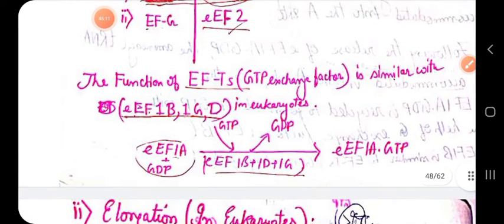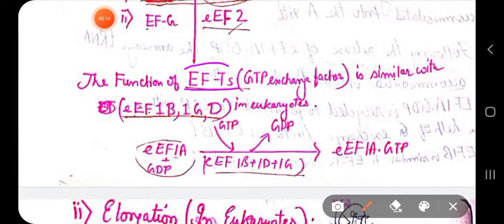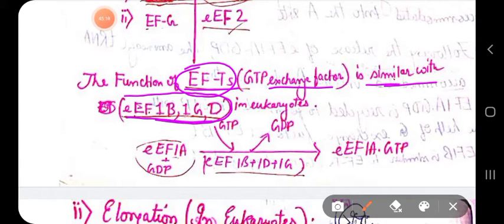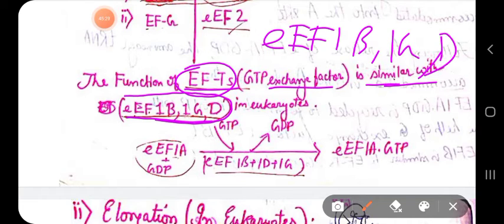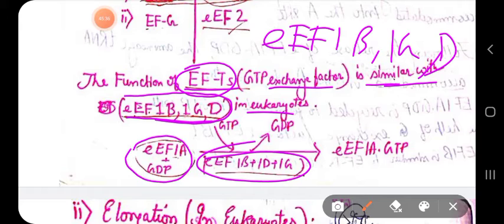In eukaryotes, this function of EFTS is similar with EEF1B, 1G, and D. So EEF1B, EEF1G, and D are found in eukaryotes which function as GTP exchange factors. They exchange the GDP molecule of EEF1A with a GTP molecule. The same function we have seen in EFTU.